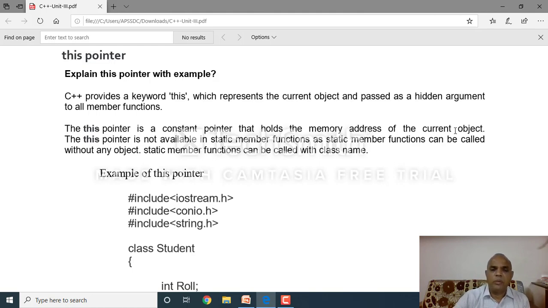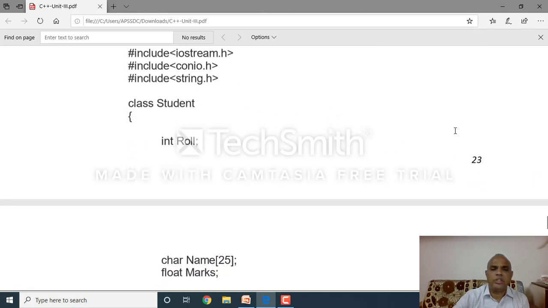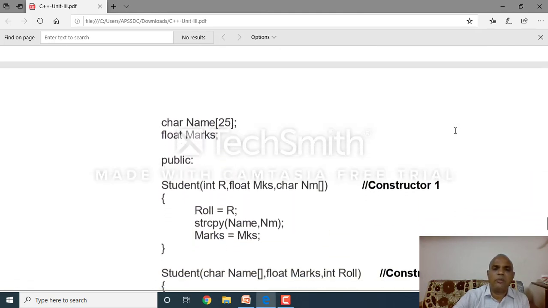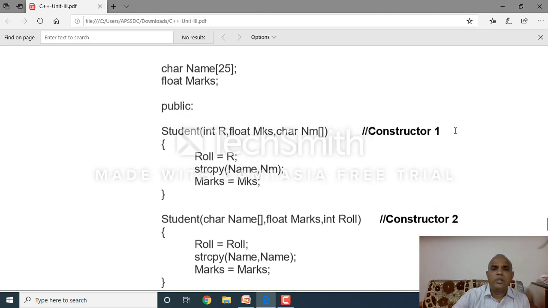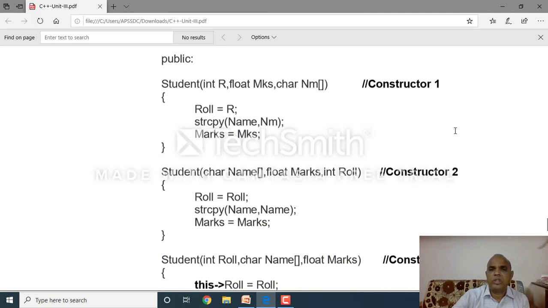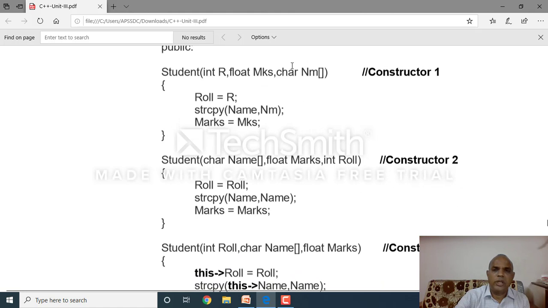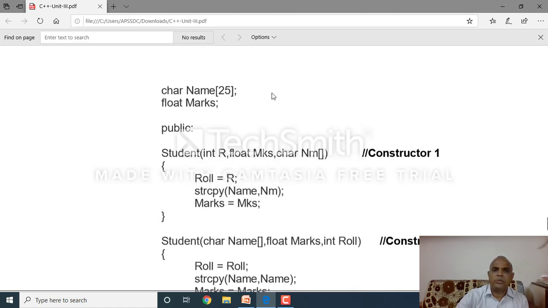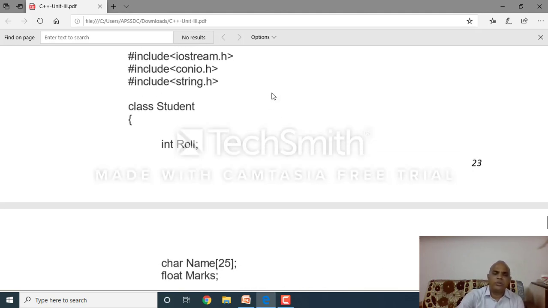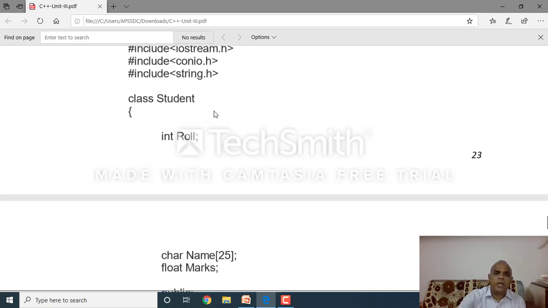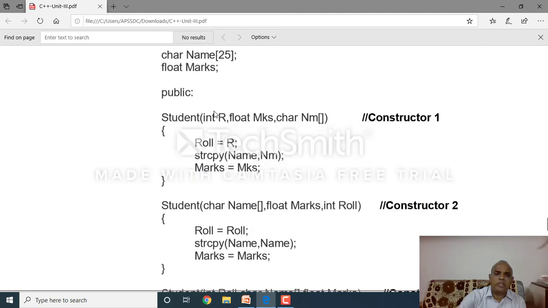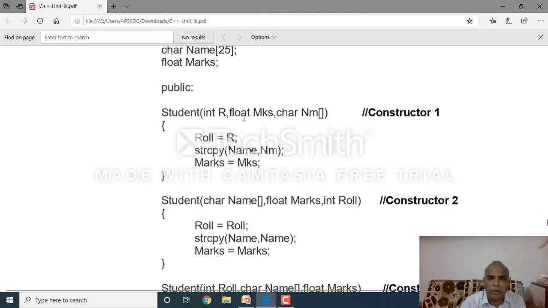Clear? So, an example for the this pointer: class Student, integer roll number, character name, then float marks, then public, Student, or float marks, character name. Here I declared three types of variables. Student is a class name. Clear? Then in this public section, Student: how many parameters are there? Three parameters. Then here also three parameters. Okay, this is also Student, this is also Student.